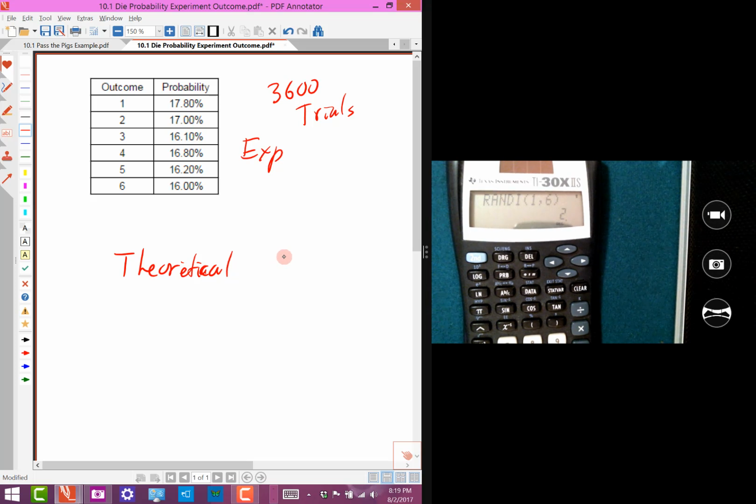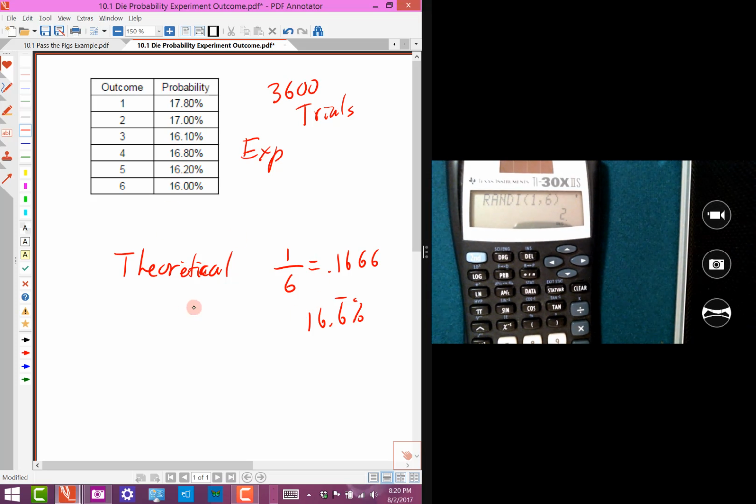Well, say we want threes. Well, there's one way to get a 3, and there are 6 different outcomes. Think about what 1/6 would be as a decimal. It ends up being 0.1666 and so forth. So if you move it over 2 places, it'd be 16.6%, and look how close those are to 16%.